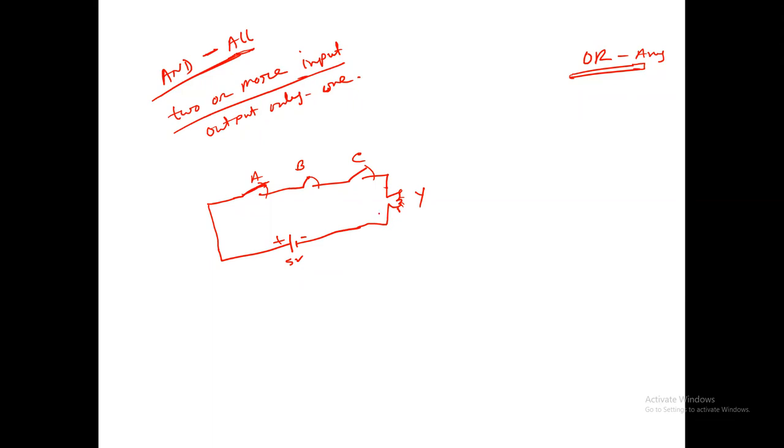If anyone disconnects, Y is not active, the light is off. This is called AND logic. All are clear?